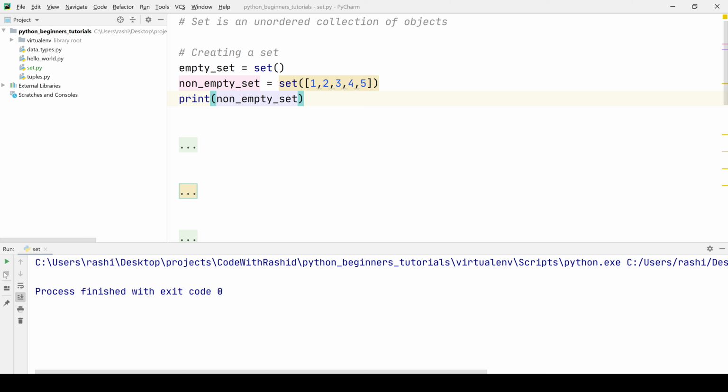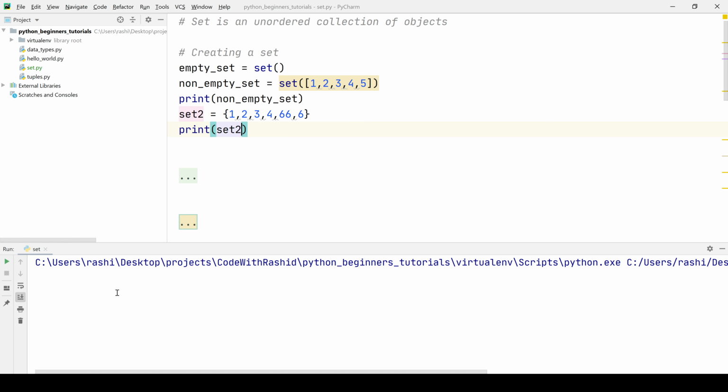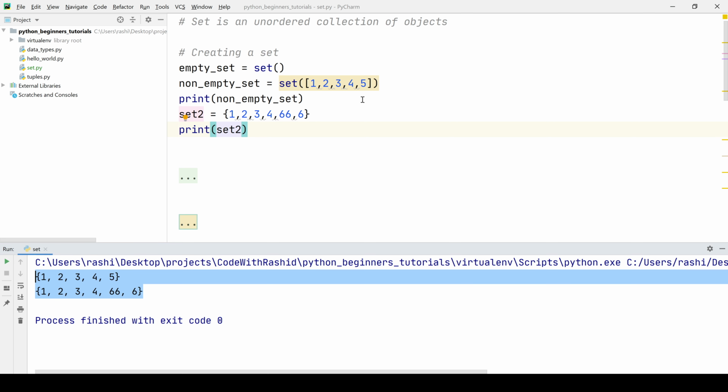Let's run this program and see the output. So here we have a set. This was the first way of defining a set. The second way is we can define a set using the curly braces. We'll simply put the values here, and then if we run the program, we can see that we have got the set 2. So let's run this program, and here we have the second set. These are the two ways of defining a set. This is the first way and this is the second way.